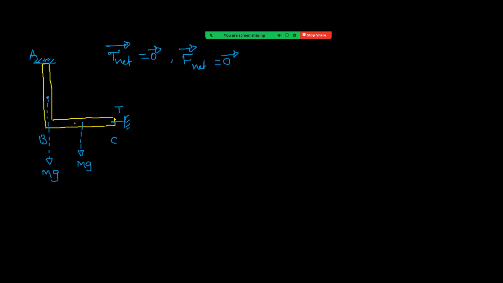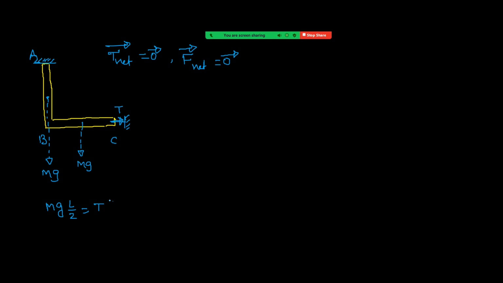Now torque is only because of weight of this part of the rod and due to tension. And you can see about this axis, because of mg, torque will be clockwise. And because of tension, about this axis, torque will be anti-clockwise. So now net torque must be zero. So I'm writing here first of all mg into this distance equal to L by 2. So mg into L by 2. This is a torque due to this weight. That is a balancing torque due to tension.